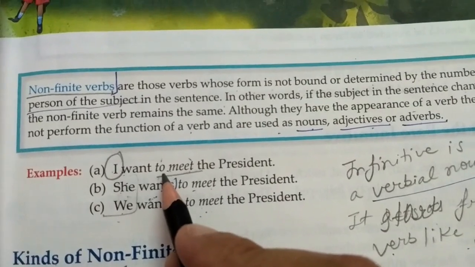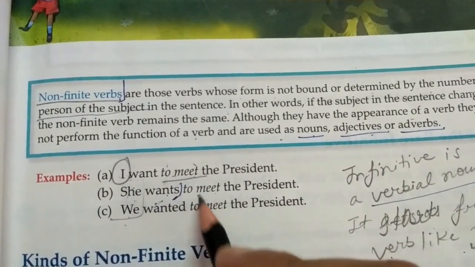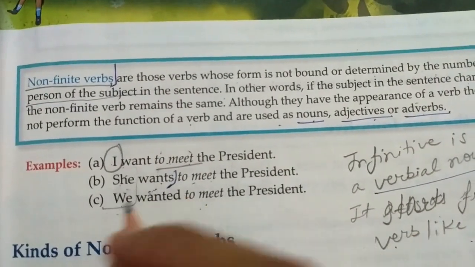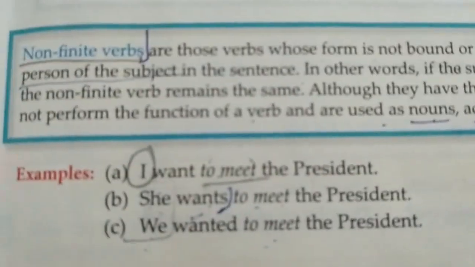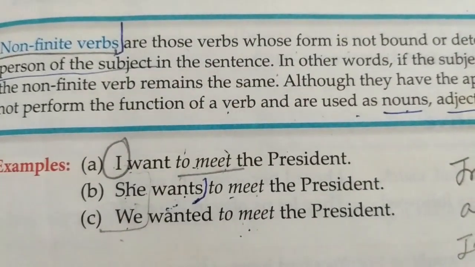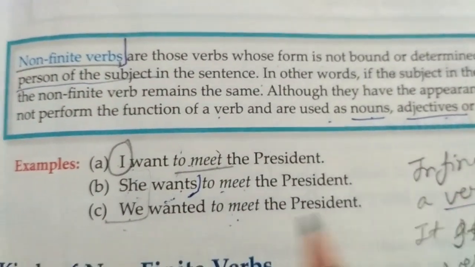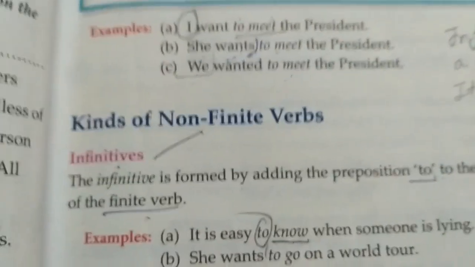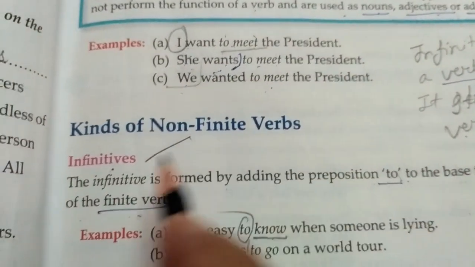So you can think that this is a non-finite verb. To meet, which is not changing its form, is called a non-finite verb. The one which changes its form is called a finite verb. So here want, wants, wanted, all these three are finite verbs, and to meet is non-finite. This chapter is only focused on the non-finite verbs, so I will discuss just those only.